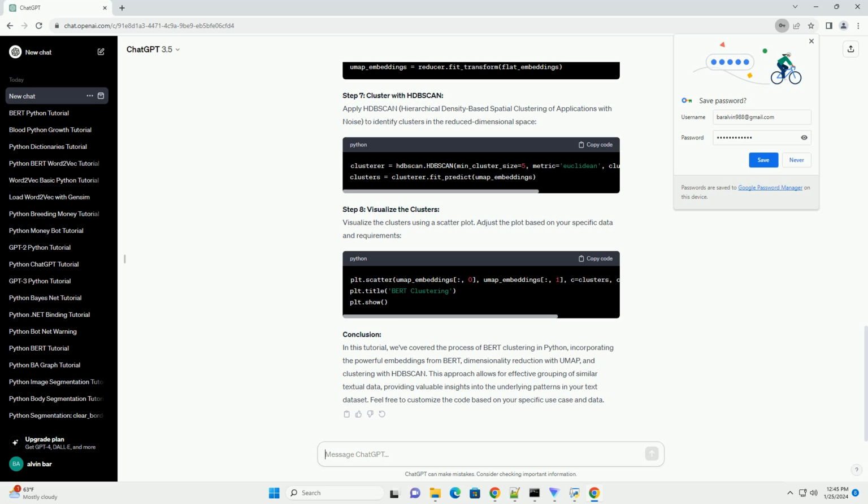This approach allows for effective grouping of similar textual data, providing valuable insights into the underlying patterns in your text dataset. Feel free to customize the code based on your specific use case and data.